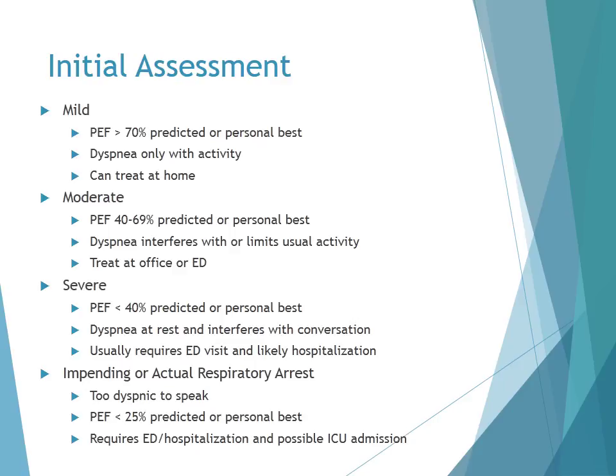Patients with severe asthma exacerbations, defined as a peak expiratory flow less than 40% predicted or personal best, and dyspnea at rest that interferes with conversation, usually require an emergency department visit and likely hospitalization. And patients with impending or actual respiratory arrest will be too dyspneic to speak, have a peak expiratory flow less than 25% predicted or personal best, and will require an emergency department visit, hospitalization, and possible intensive care unit admission.